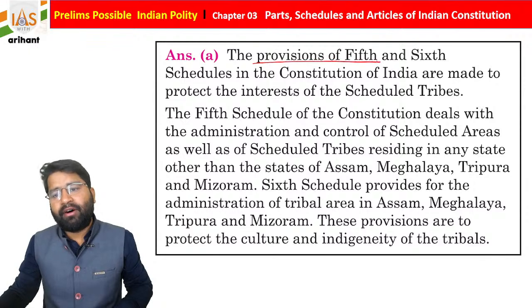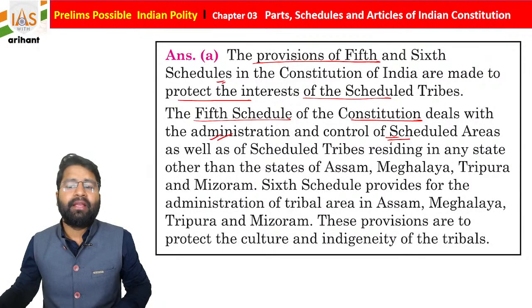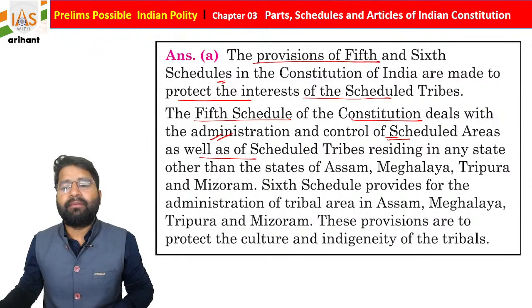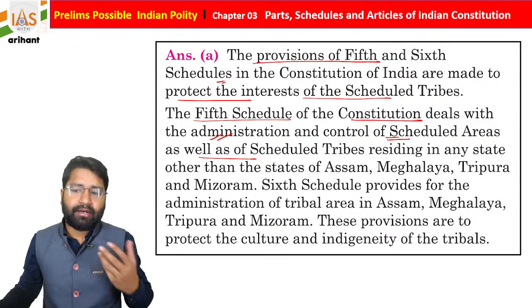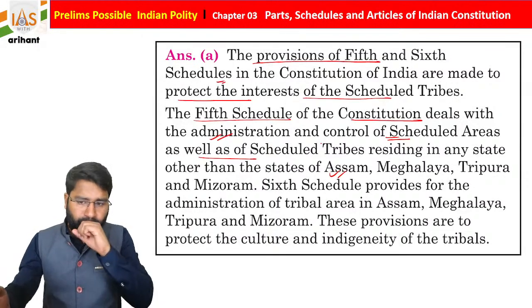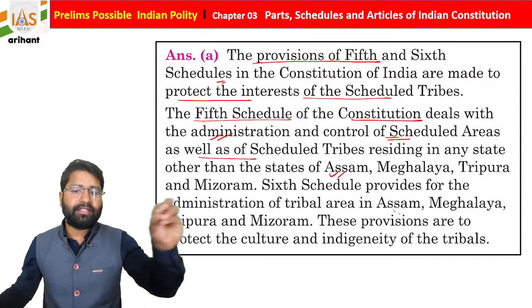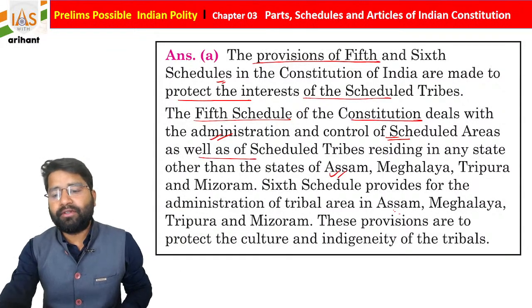So the provisions of the 5th and 6th schedule in the Constitution of India are made to protect the interest of scheduled tribe. The 5th schedule of the Indian Constitution deals with the administration and control of scheduled area as well as the scheduled tribe residing in any state other than Assam, Meghalaya, Tripura, Mizoram. Sorry. For Assam, Meghalaya, Tripura, Mizoram, the scheduled area is mentioned under the 6th schedule of the Indian Constitution.